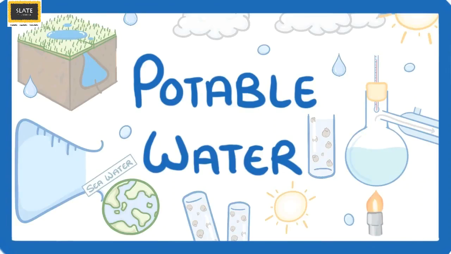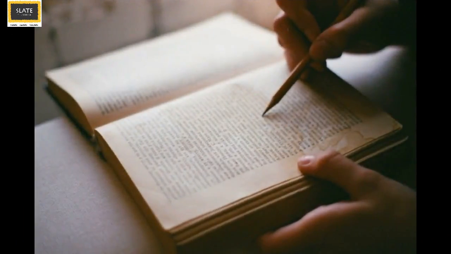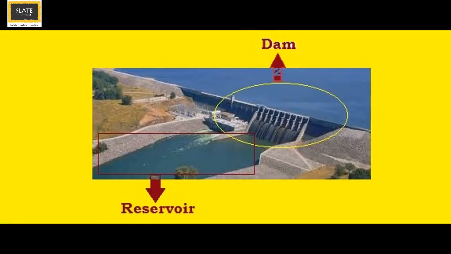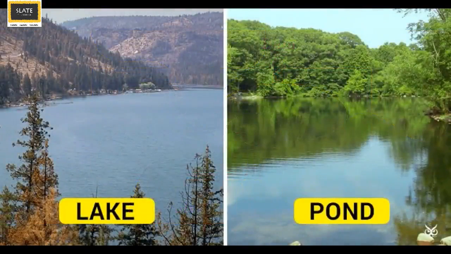It means safe to drink. Also underline the word reservoirs. R-E-S-E-R-V-O-I-R-S, reservoirs. It means a large natural or artificial lake which is used as source of water supply. For example, lakes, ponds or rivers.